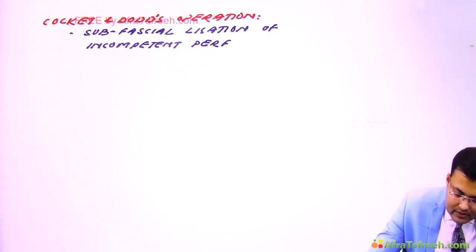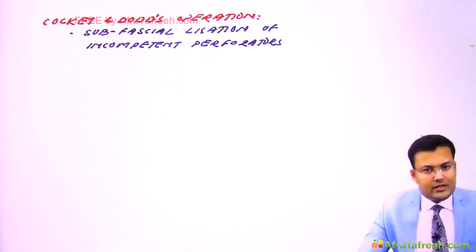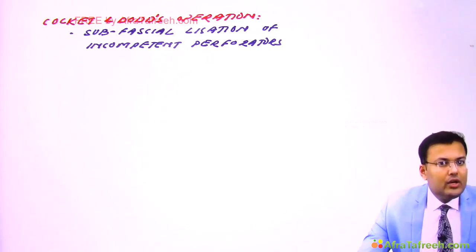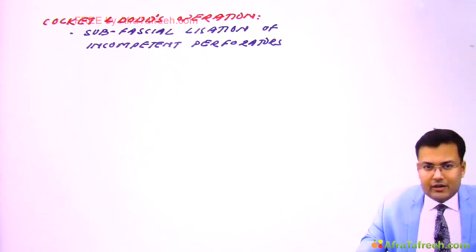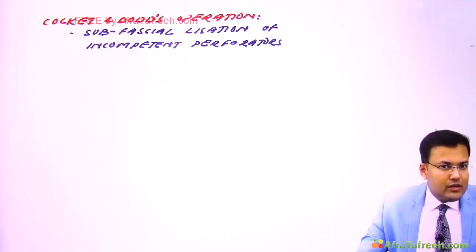Clear? These are one-liner questions. There is another question which is asked related to the names and location of perforators in the lower limb. So see what are the names and what are the locations.